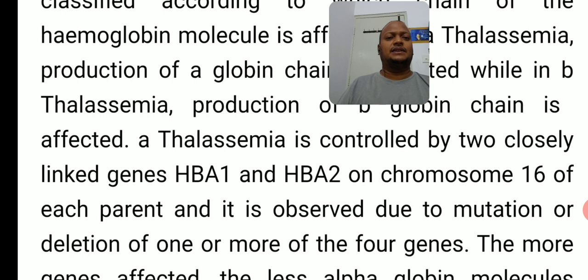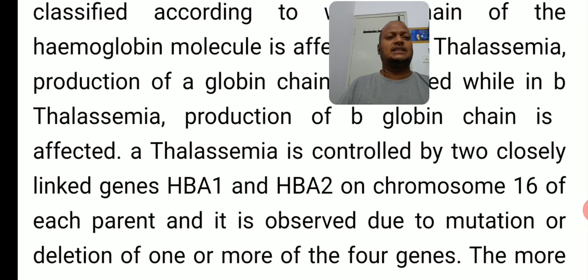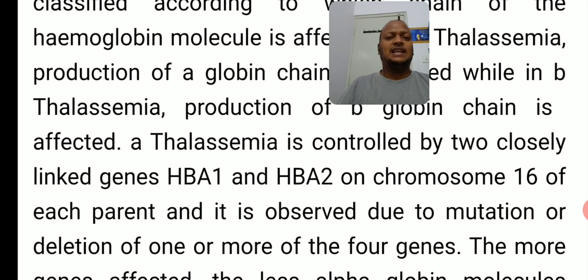Next point. Alpha thalassemia is controlled by two closely linked genes, HbA1 and HbA2, hemoglobin alpha 1 and hemoglobin alpha 2. Two genes control the alpha thalassemia chains.